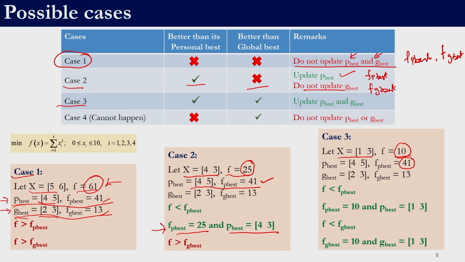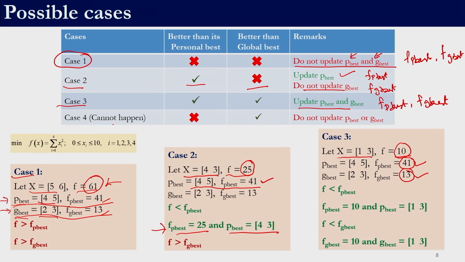If x is the first particle, we need to compare it with the first p best. So, since the solution 10 which we have obtained is better than the p best as well as than f of g best, in this case we will update both of them, the positions p best and g best, and also the respective objective function values f of p best and f of g best. So, both have to be updated.